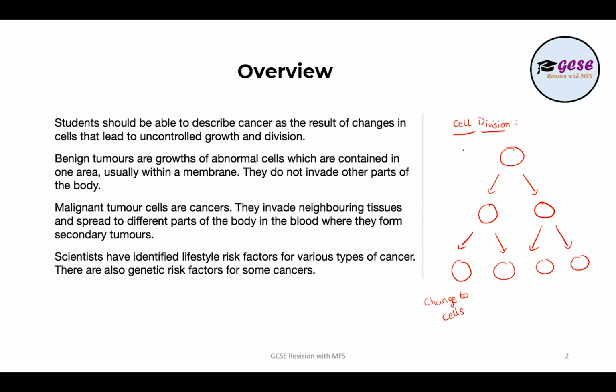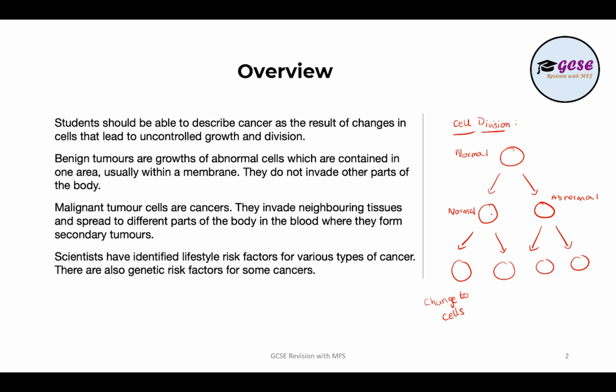So let's say this is our normal body cell, the one that we start off with. This is our normal body cell as well. However, this one over here is an abnormal cell, which means that it has an issue with it. And it's not carrying out the function that we want it to carry out.